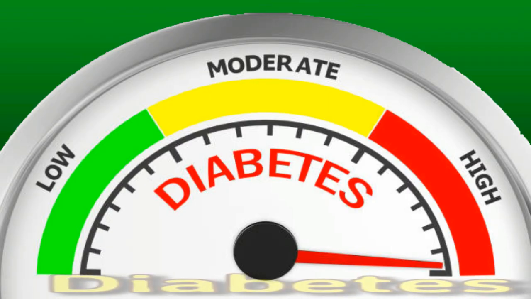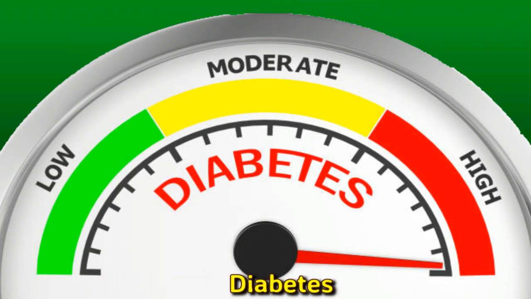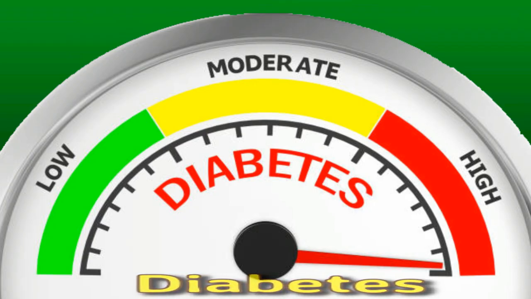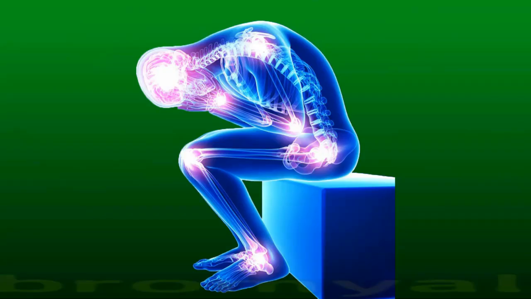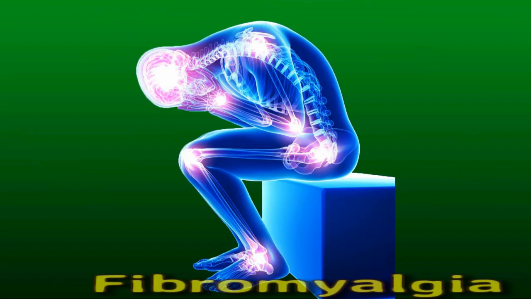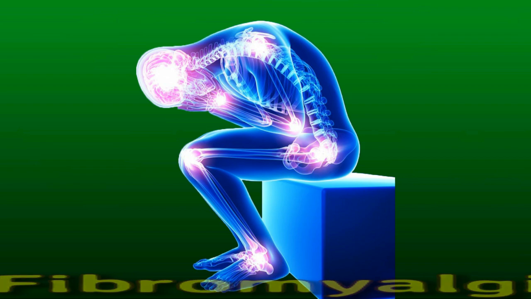Diabetes. Diabetes occurs when the body does not make enough insulin or does not use insulin appropriately. It can cause nerve damage and may result in muscle weakness. Diabetes can also lead to a variety of other symptoms related to muscle weakness, including frailty, impaired mobility, fatigue. Fibromyalgia. Fibromyalgia is a chronic condition that causes muscle pain and weakness in addition to other symptoms such as constant fatigue, memory issues, mood changes.